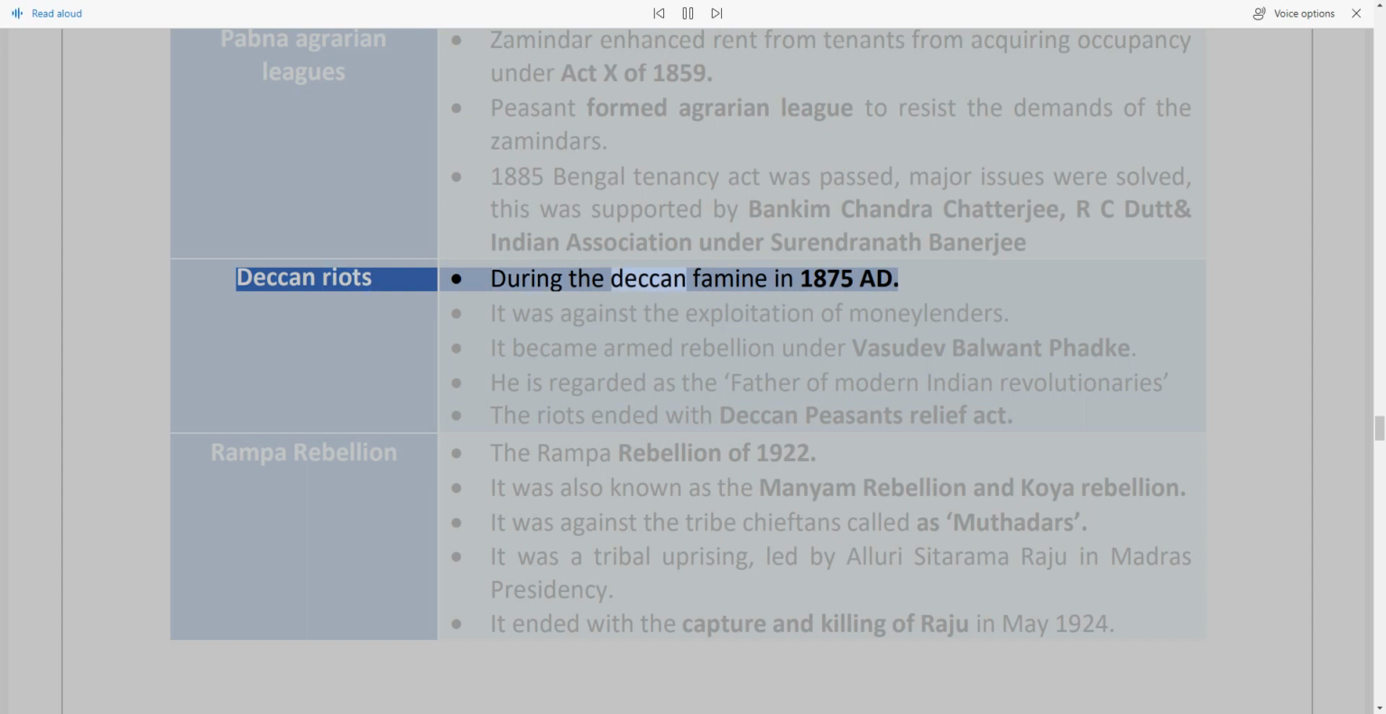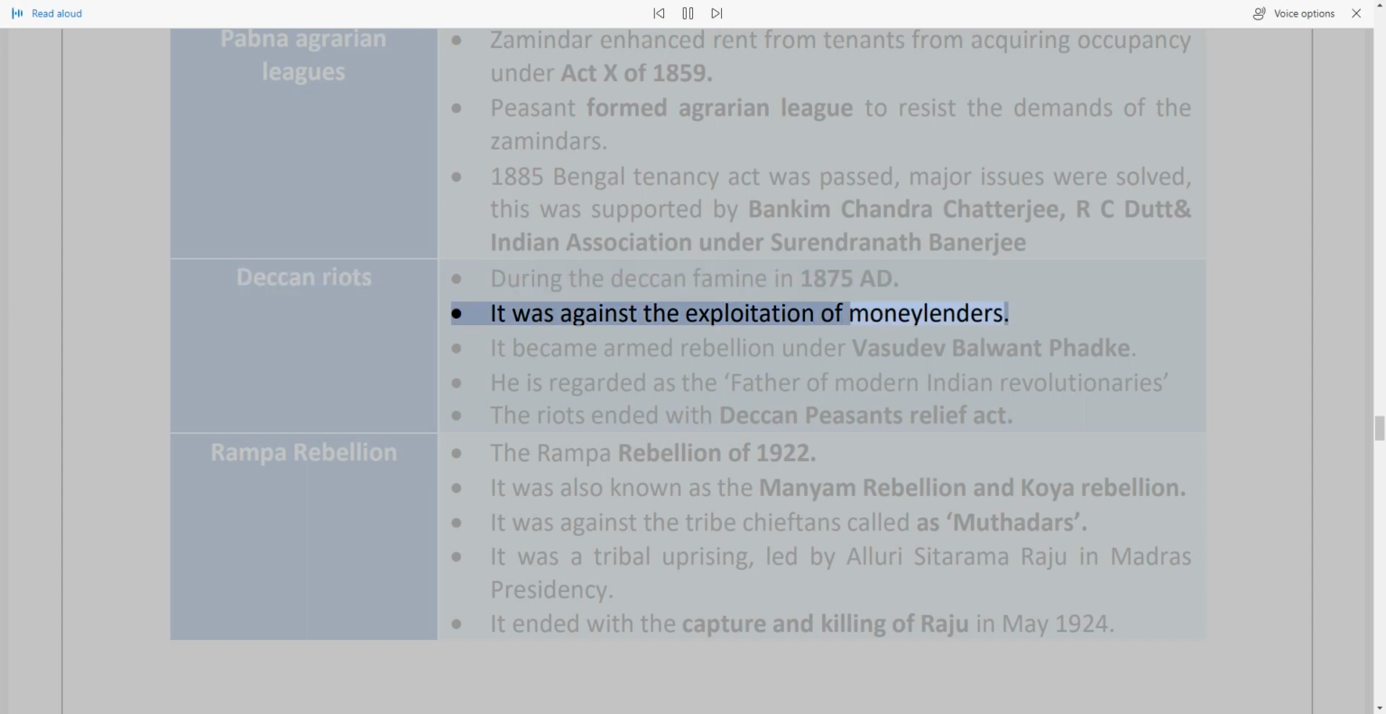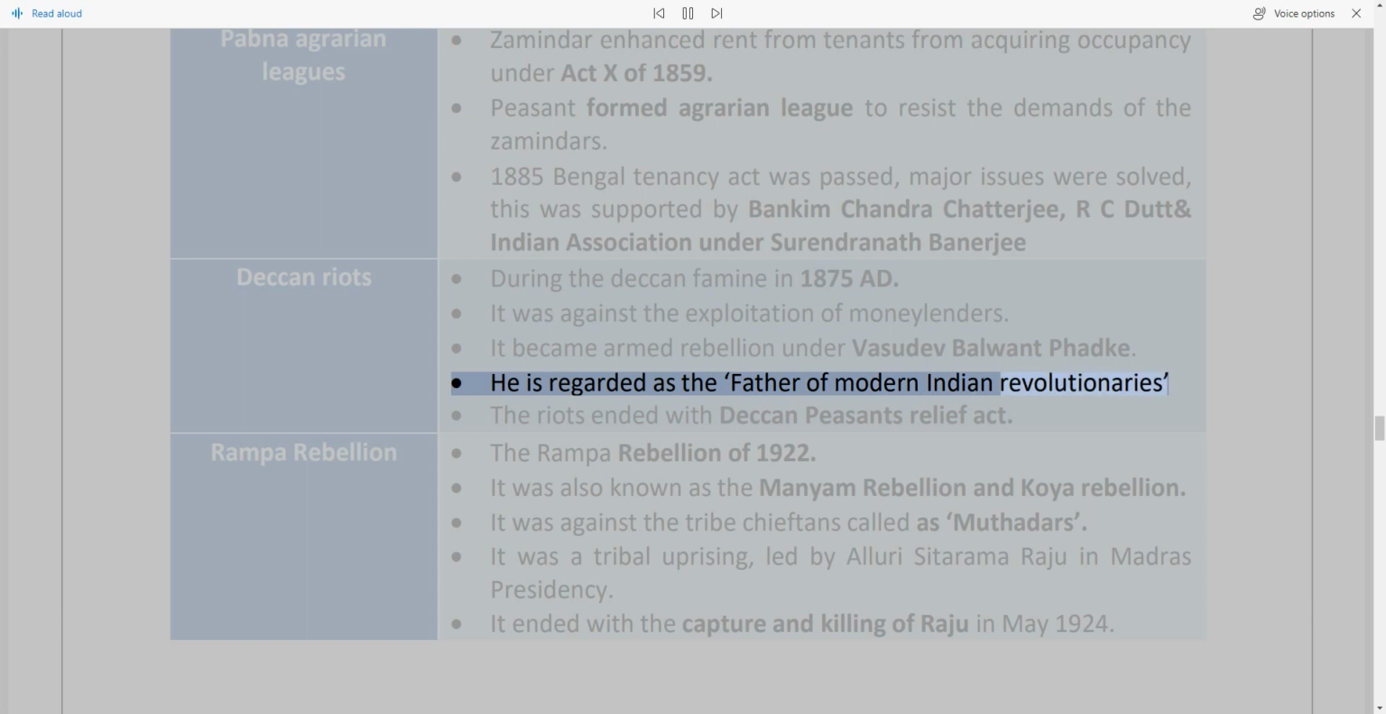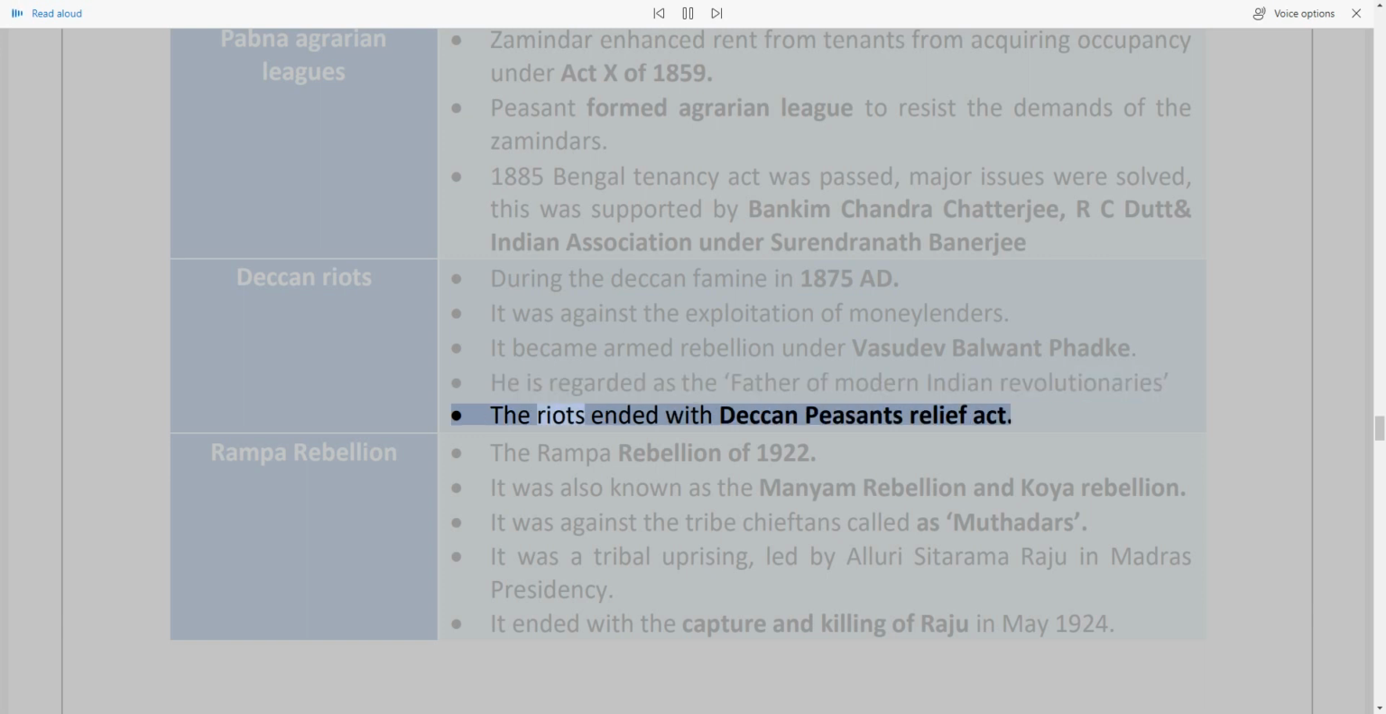Deccan riots: they occurred during the Deccan famine in 1875 AD. They were against the exploitation by moneylenders. It became an armed rebellion under Vasudev Balwant, who is regarded as the father of modern Indian revolutionaries. The riots ended with the Deccan Agriculturists' Relief Act.